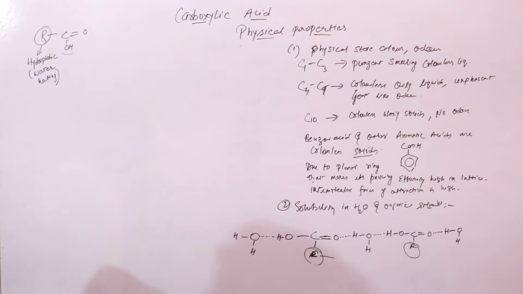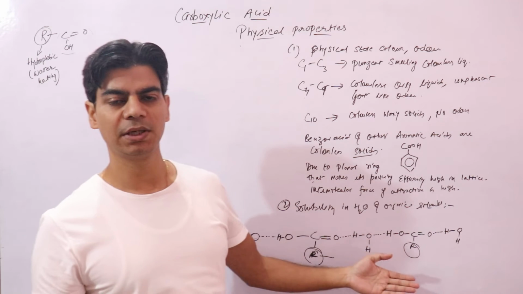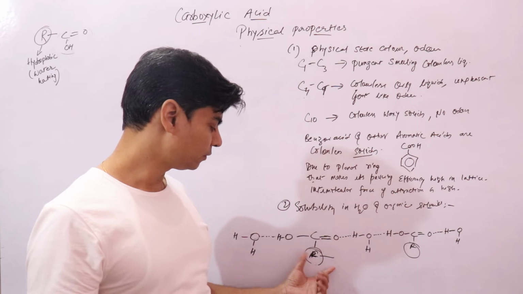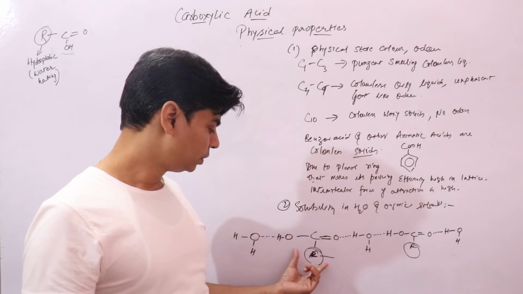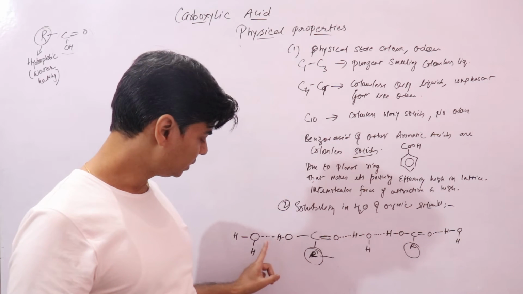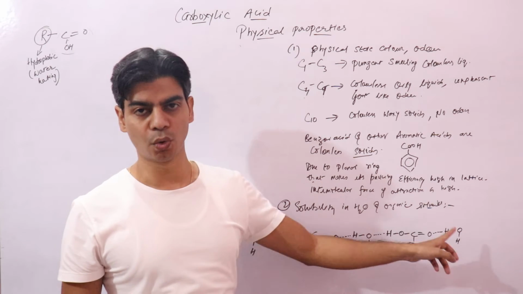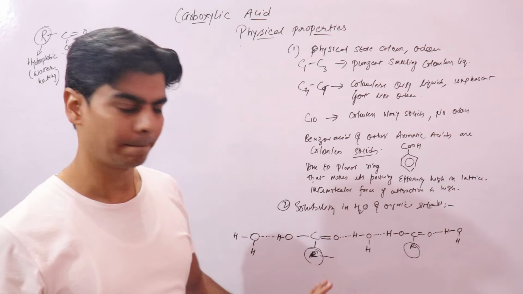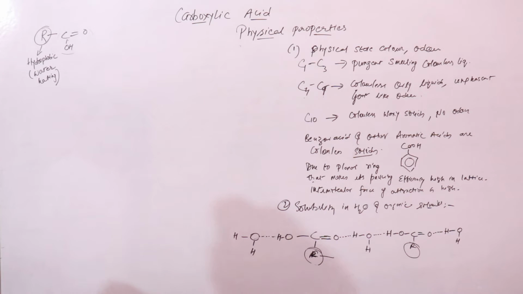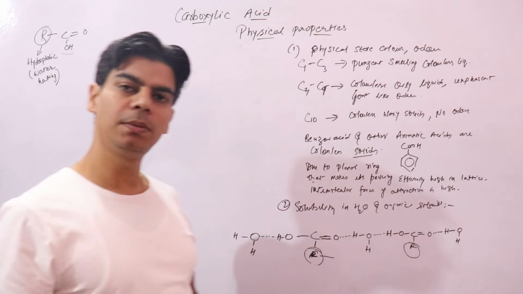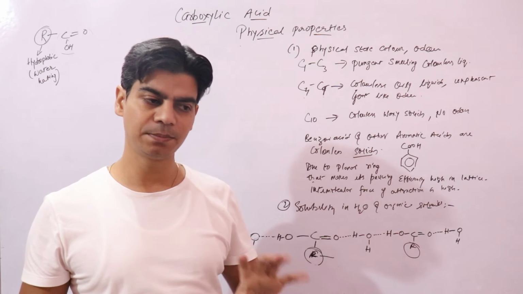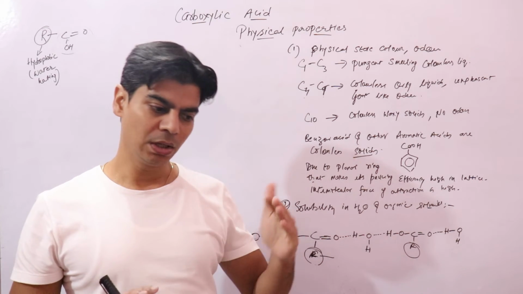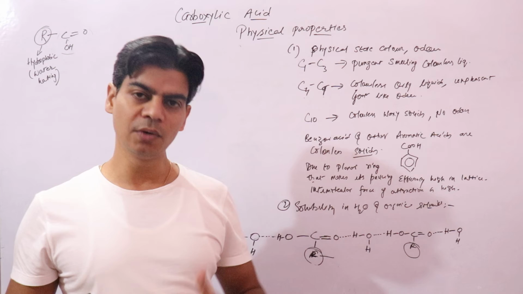So the question that might come is, why are higher carboxylic acids insoluble in water? Because of this growing alkyl group, which is hydrophobic and insoluble in water. Due to this bigger alkyl group, these hydrogen bonds would not be able to hold these carboxylic acid molecules together. And as a general rule for any organic compound, an alkyl group will always be hydrophobic, water insoluble. So as its size keeps on increasing, its solubility in water will decrease.